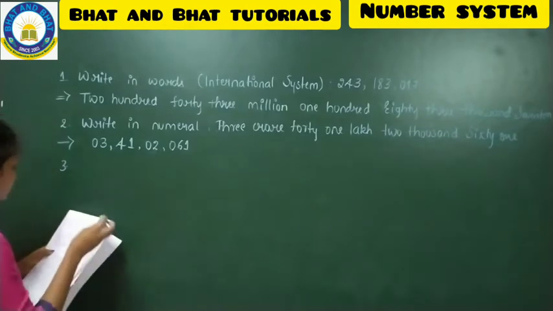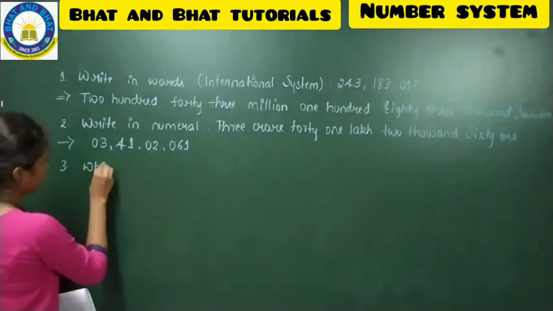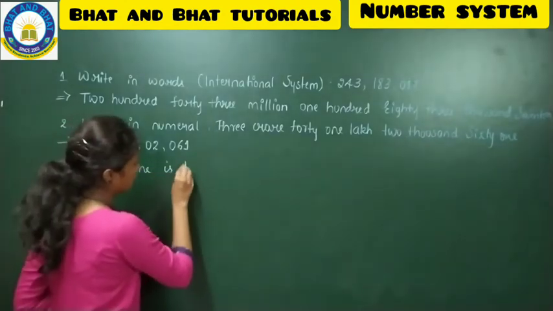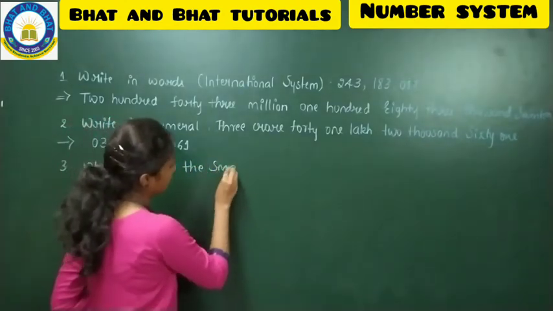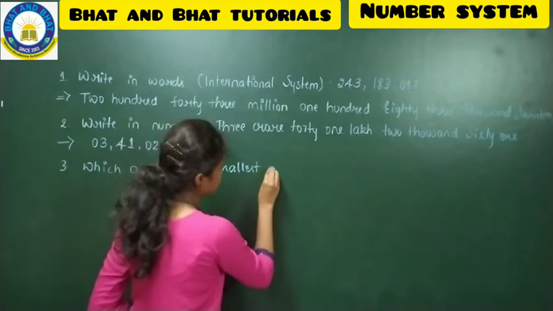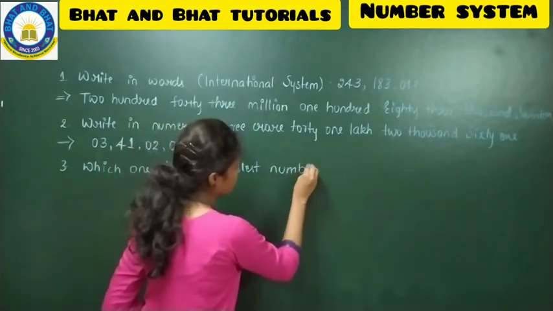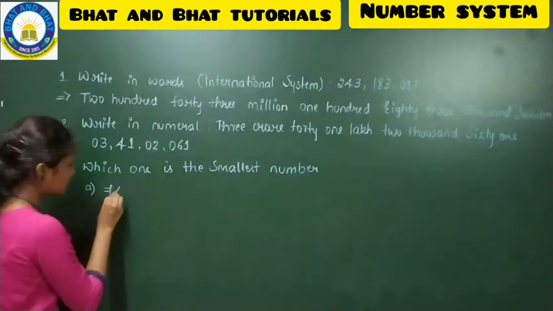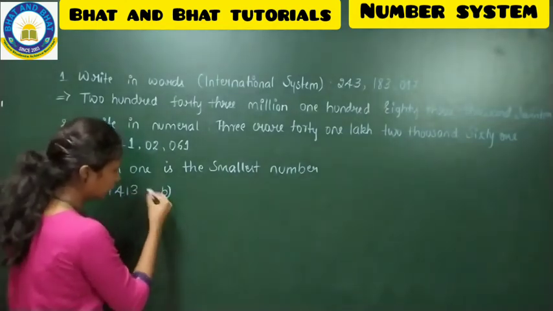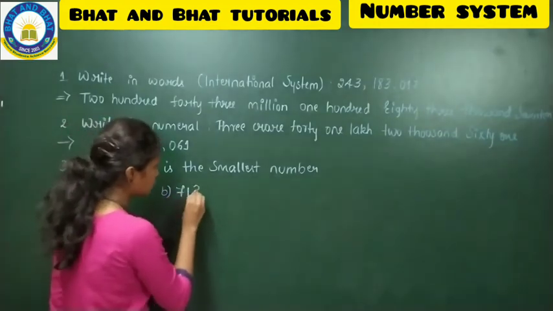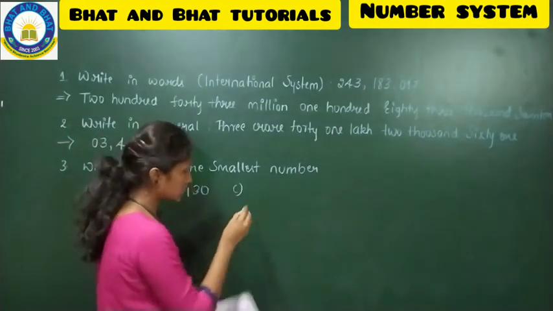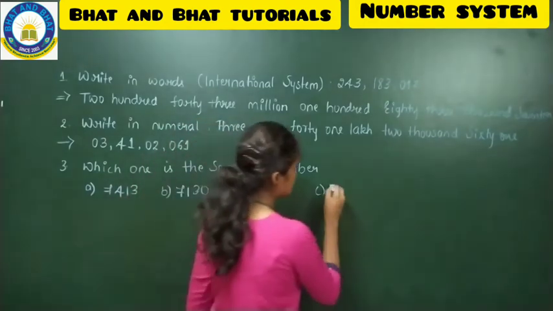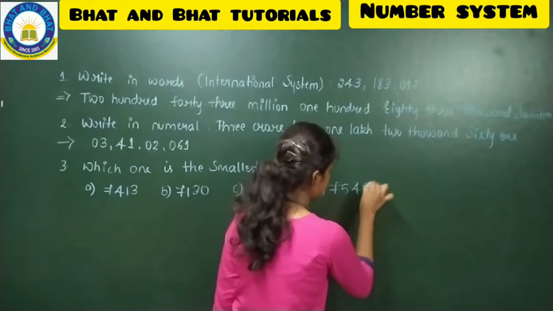See the third question now. Which one is the smallest number? Here you have options: option A 7413, option B 7130, option C 7985, option D 7545.